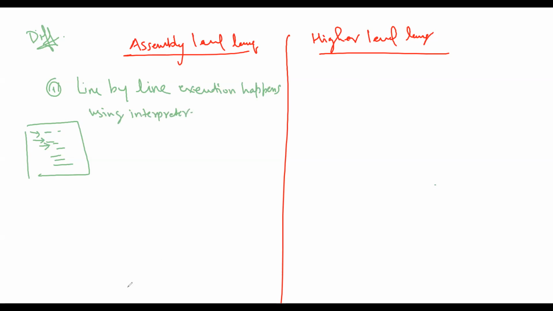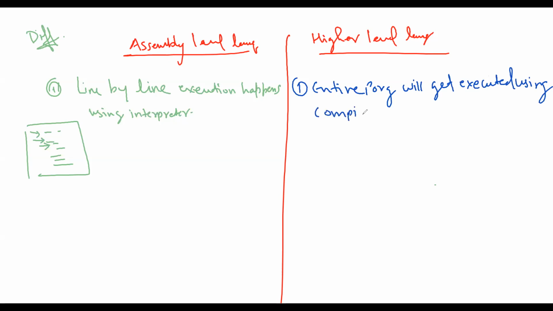But the same does not happen with higher level language. We just talked about the compiler, right? Here the entire program will get executed using the compiler.